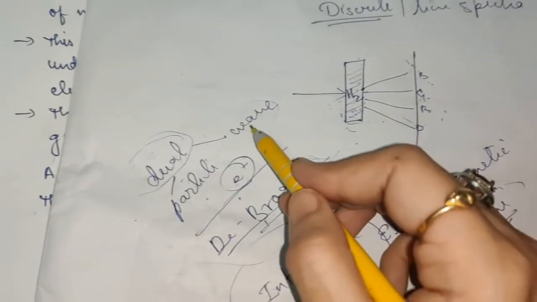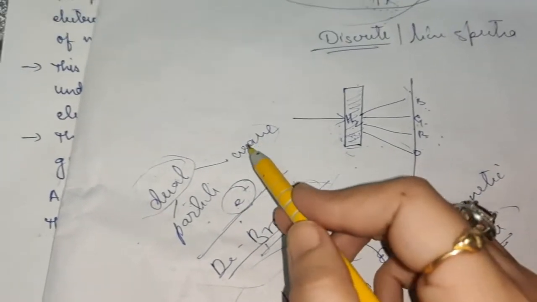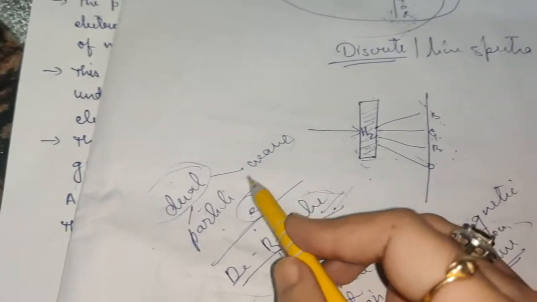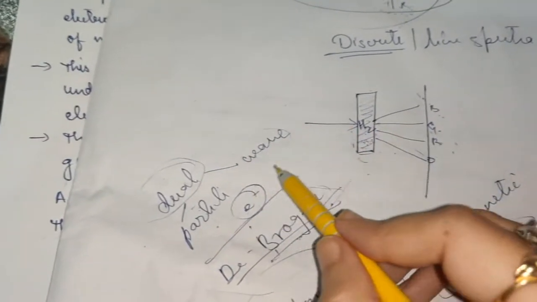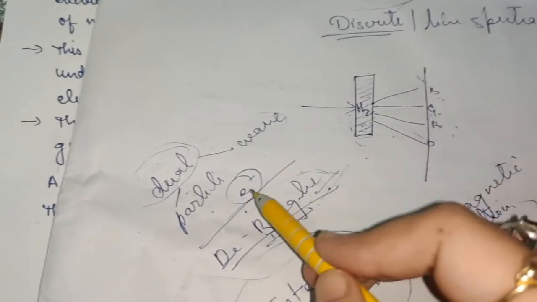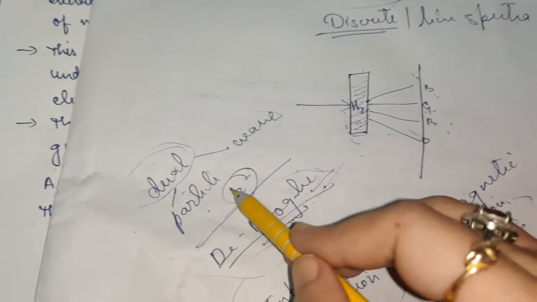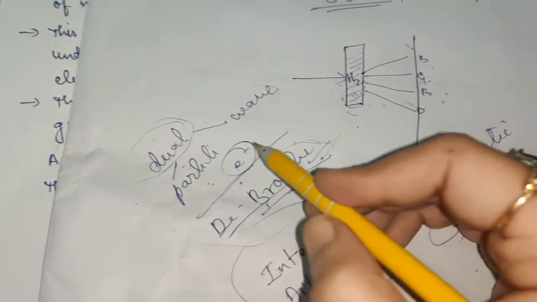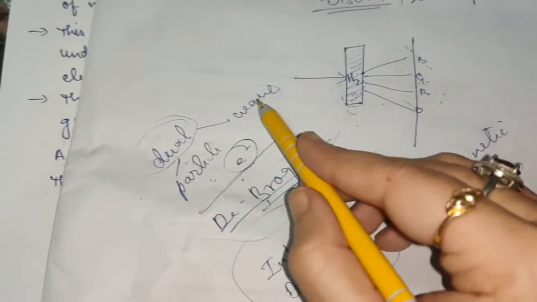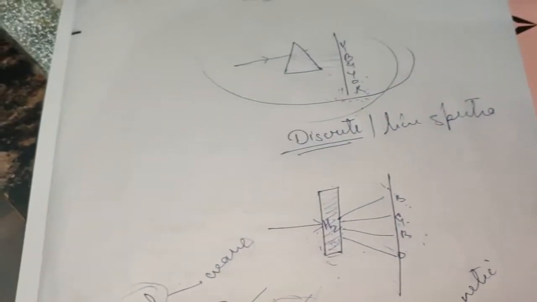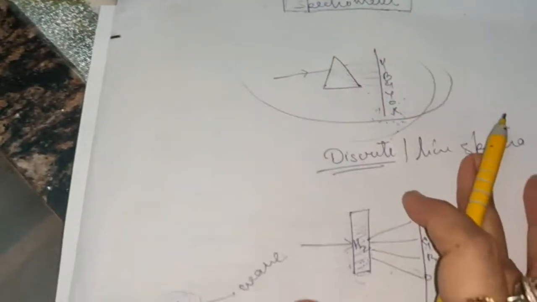And what are the characteristics of a wave? The wave forms the crest and the trough while it travels. There are many other phenomena shown by waves only, which could be successfully shown by the electron also. So we have already done the dual nature of the electron. Now, in today's session, we will study the dual nature of electromagnetic radiation.